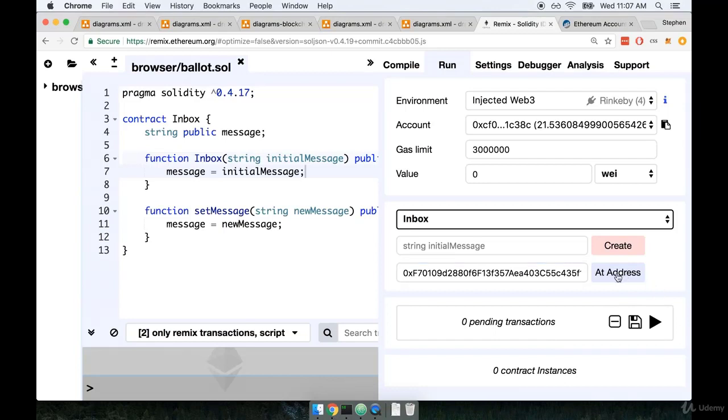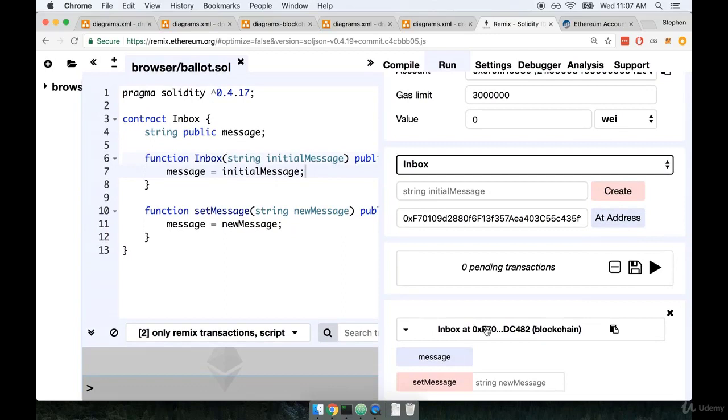I can then click on @address right here, and that will give us a handle on our deployed instance of the contract. So this is our deployed inbox contract right here, and we can interact with it just the same way that we were before by clicking on these buttons.